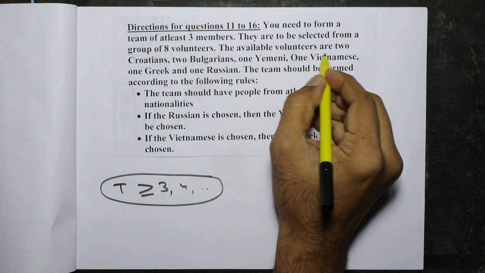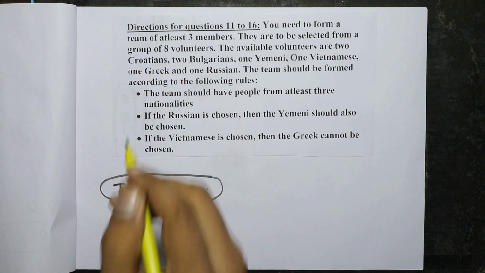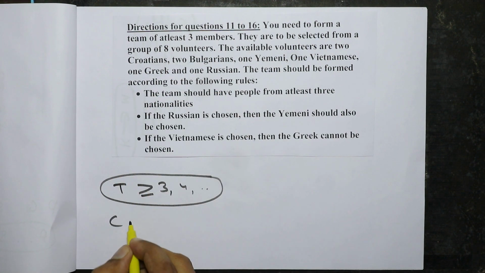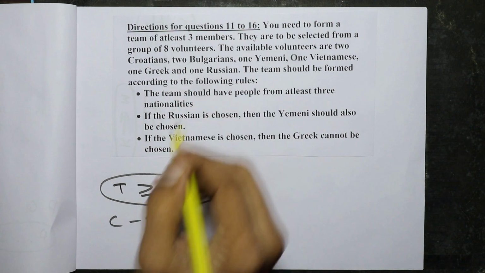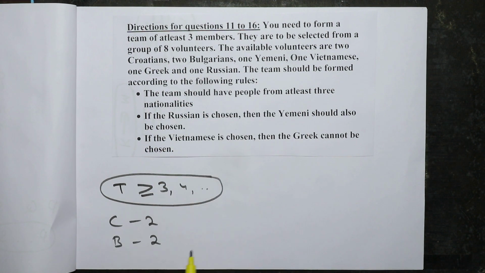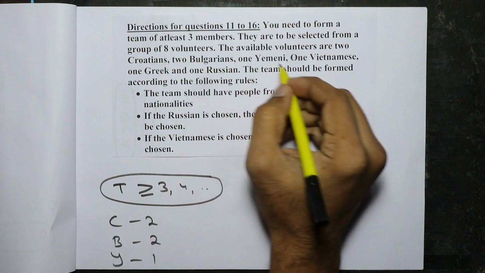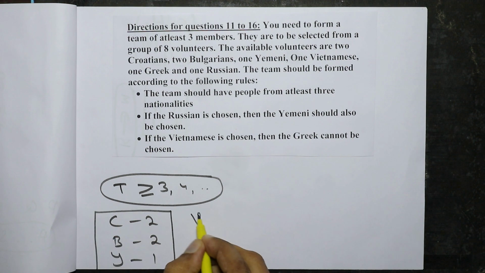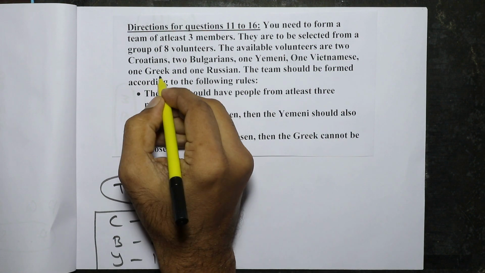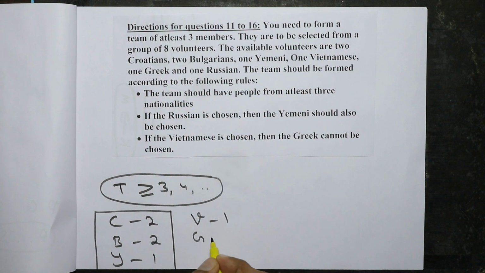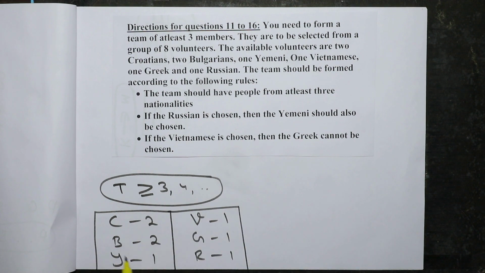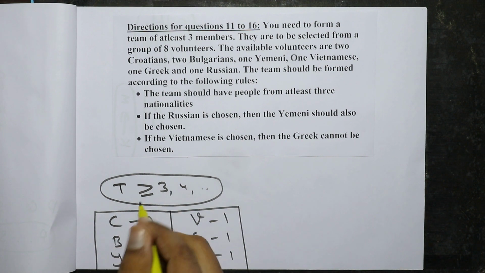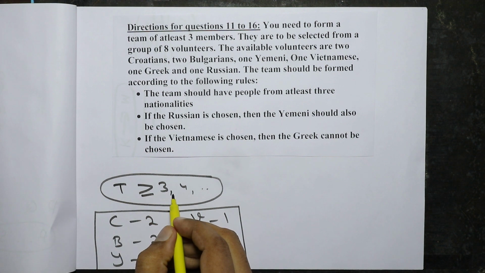The available volunteers are 2 Croatians. So Croatians, there are 2 of them. 2 Bulgarians, 1 Yemeni, 1 Vietnamese, 1 Greek and 1 Russian. So altogether 8 volunteers are there, and you need to form a team of at least 3.